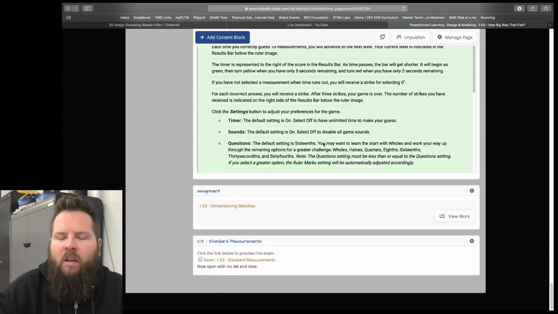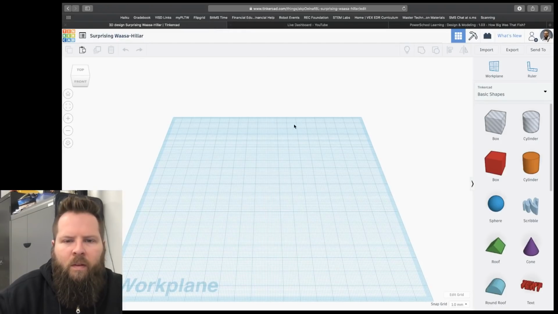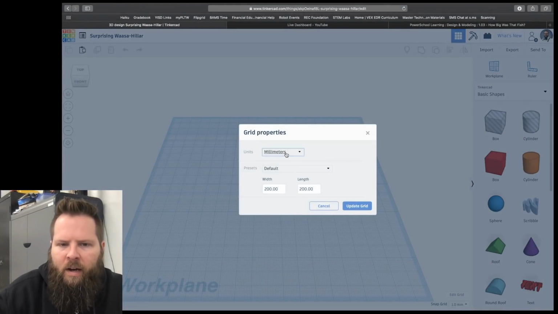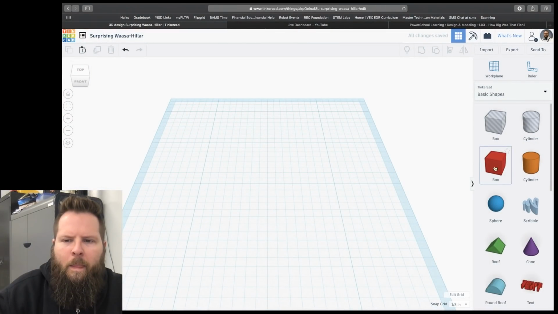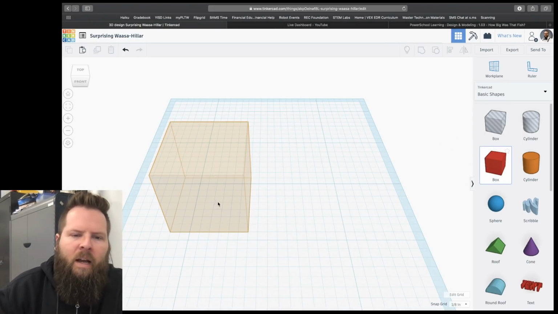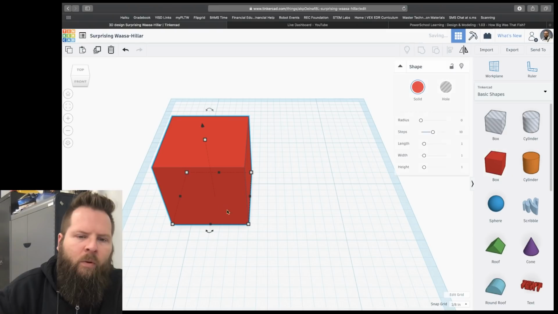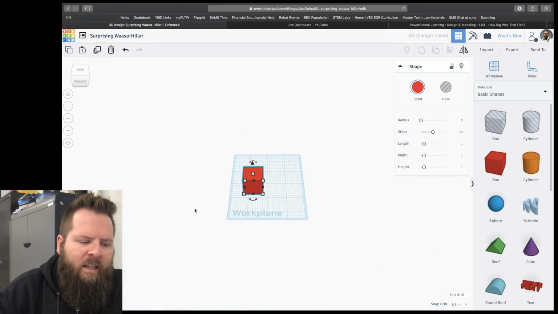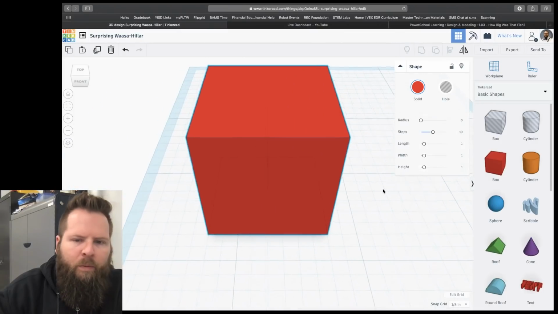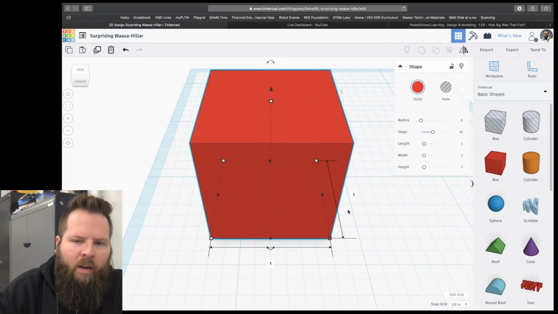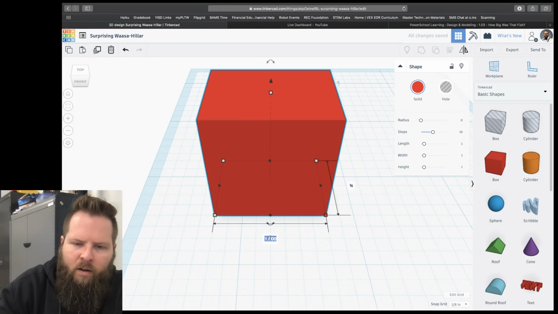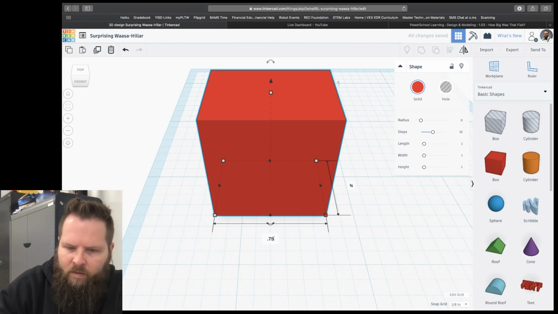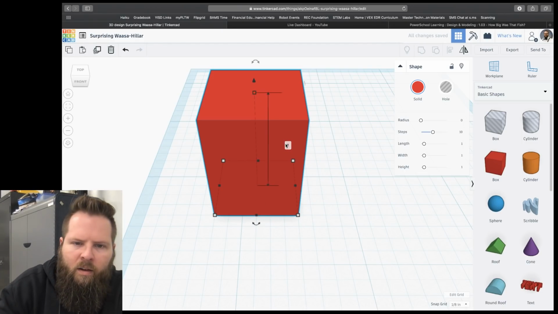So you should have your dimensions already. Again, I'm going to edit the grid. I want to see the MakerBot Mini grid. Now what I'm going to do is I'm going to kind of cheat a little bit. I know that those blocks are 3/4 inch by 3/4 inch by 3/4 inch. So I'm going to place this on the build plate, and then I'm going to click right here, and I'm going to put 0.75 and then click right here and do 0.75, and then I'm going to click up here and do 0.75.